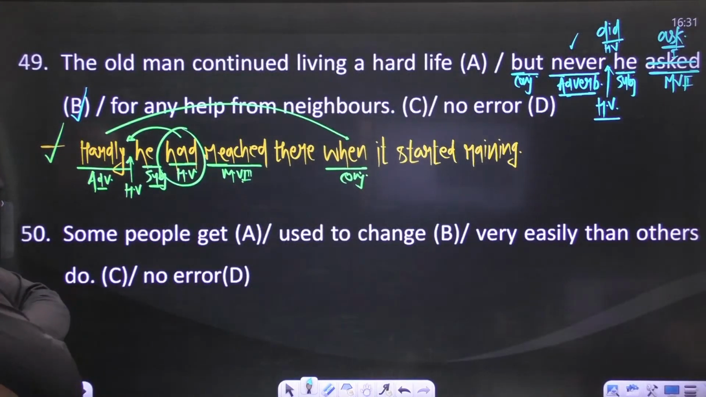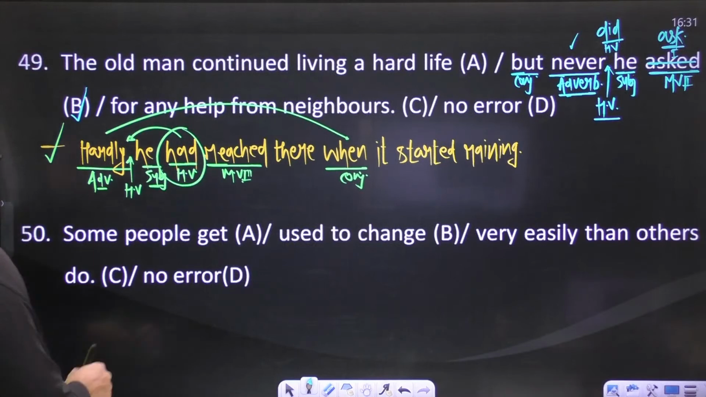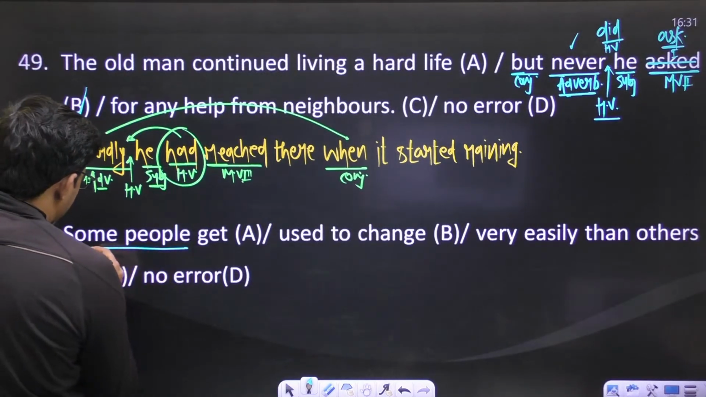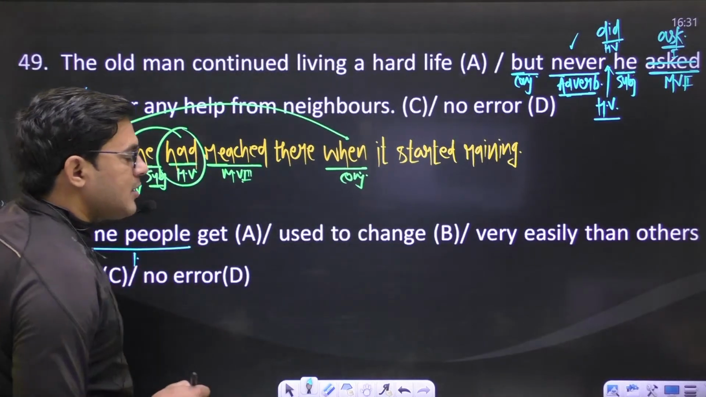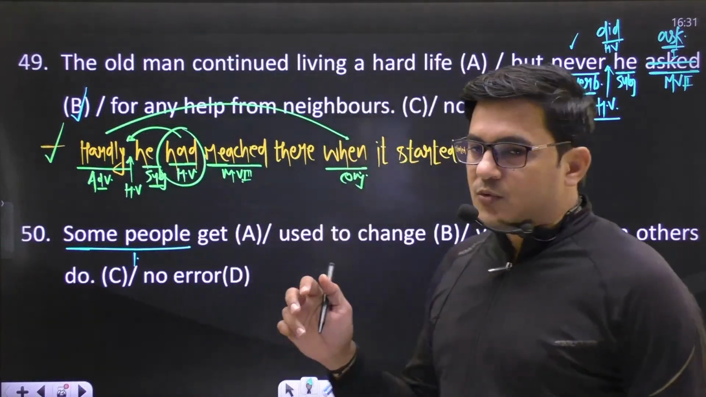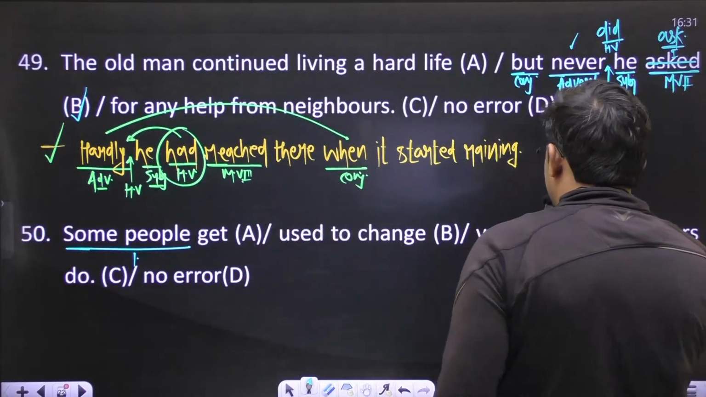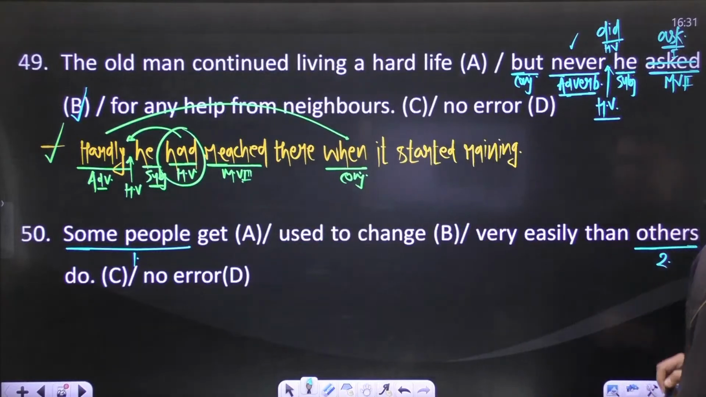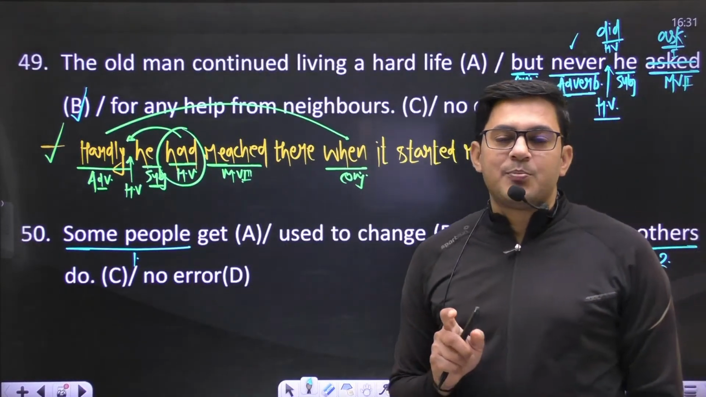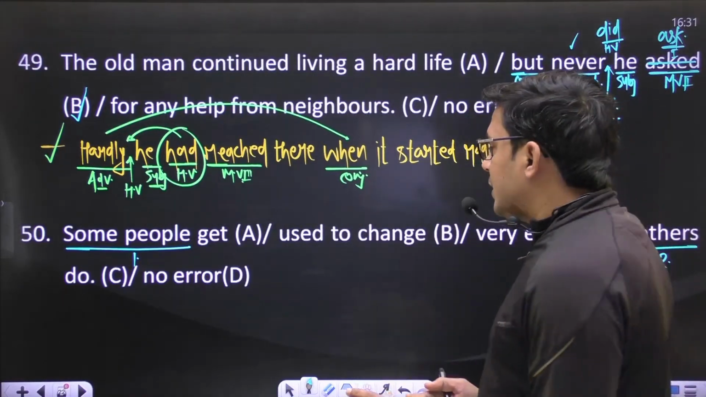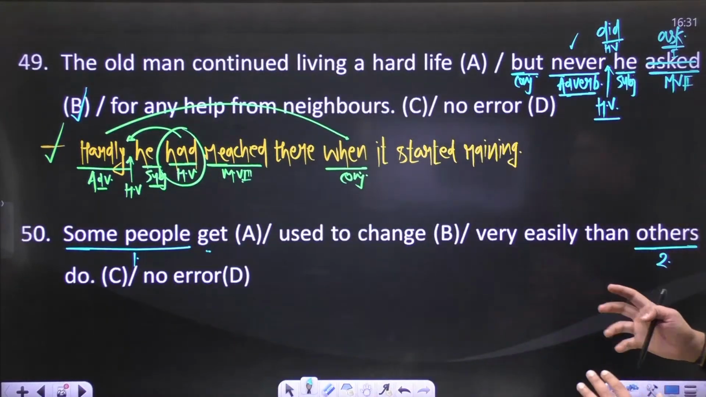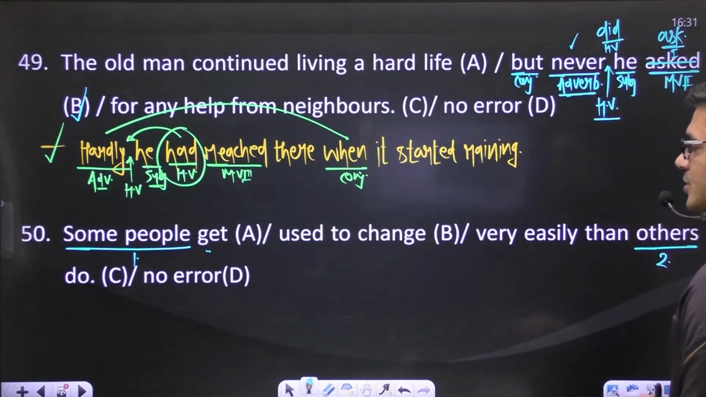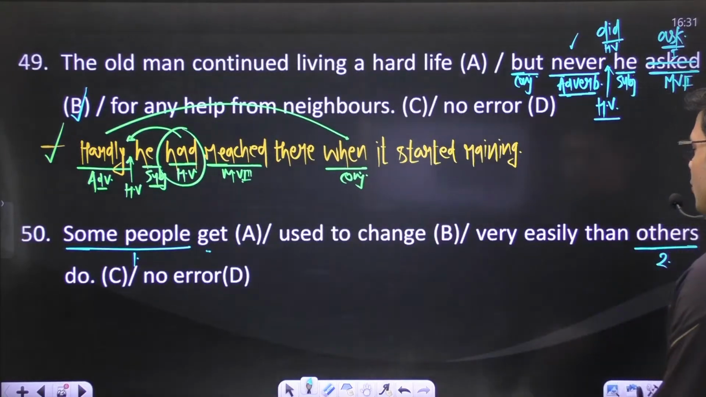Some people get used to change very easily than others. Yes. Okay, here we have a comparison between two different groups of people, right? And what are the two different groups? Some people, and they are compared with others, right? And the comparison is not between the people, the comparison is between their actions. Some people get used to change very easily.